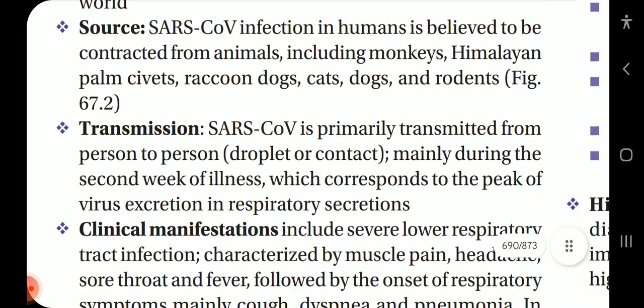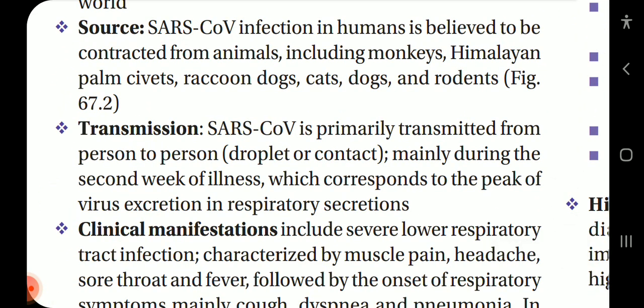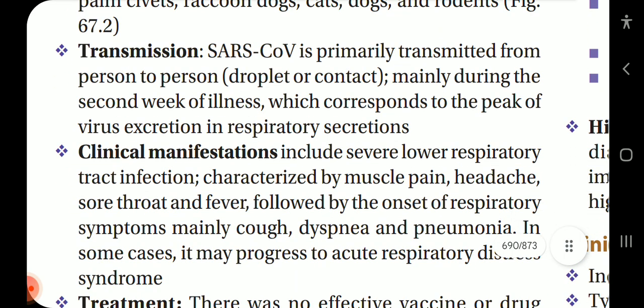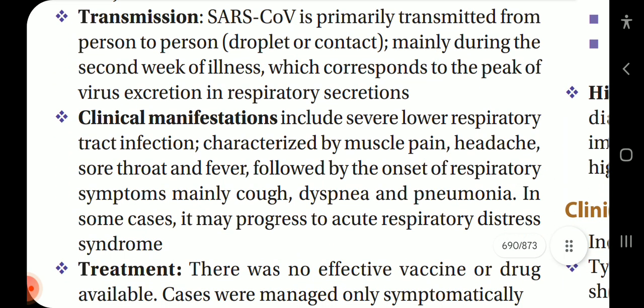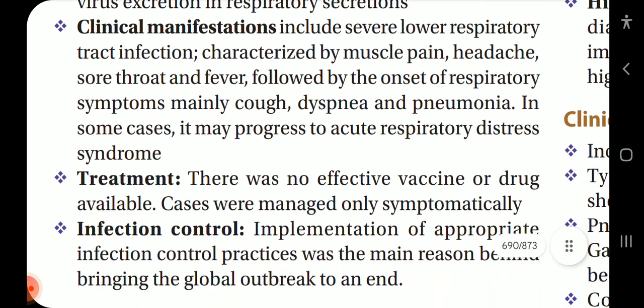Source. A SARS-CoV infection in humans is believed to be contracted from animals including monkeys, Himalayan palm civets, raccoon dogs, cats, dogs, and rodents. Transmission. SARS-CoV is primarily transmitted from person to person, by droplet or contact, mainly during the second week of illness, which corresponds to the peak of virus excretion in respiratory secretions.